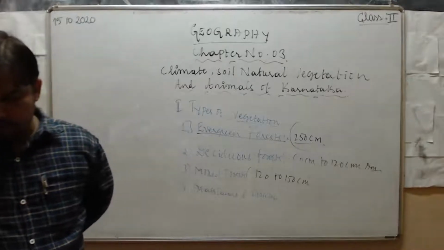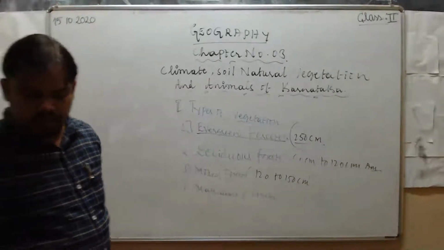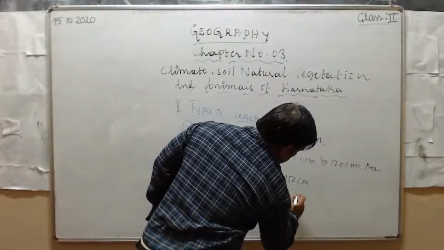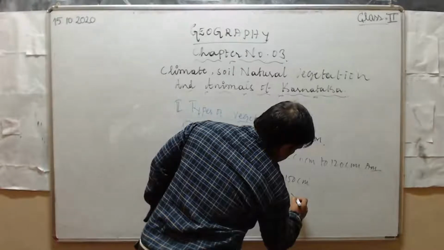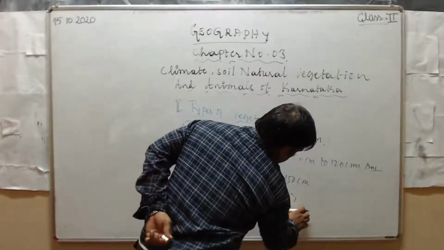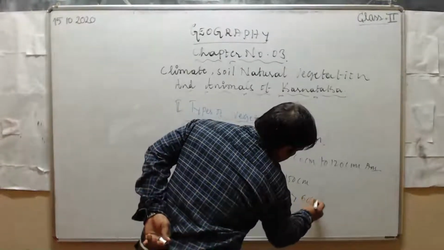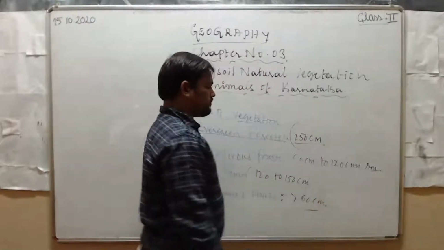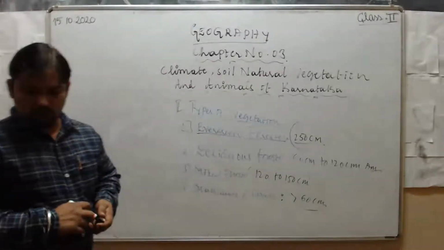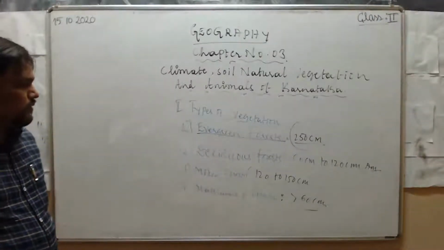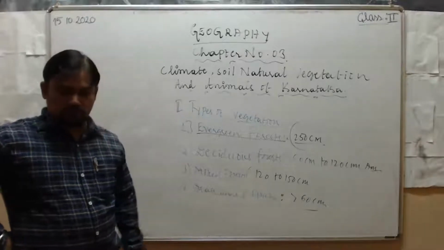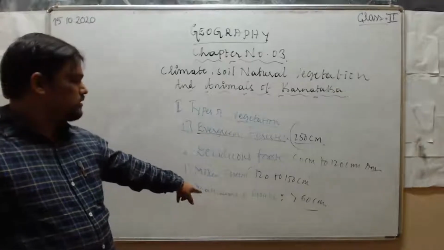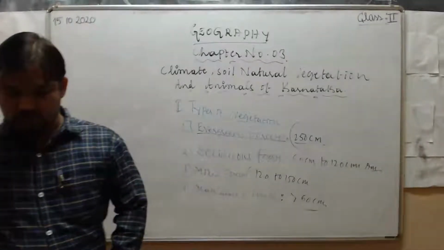These grasslands and shrubs we can see in the areas which are receiving less than 60 centimeters of annual rainfall.